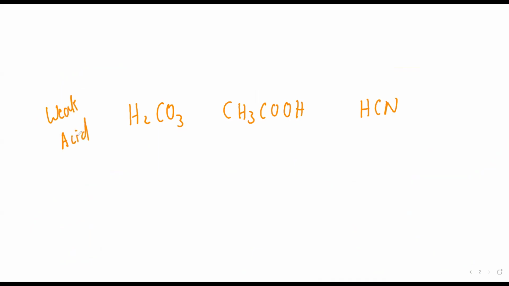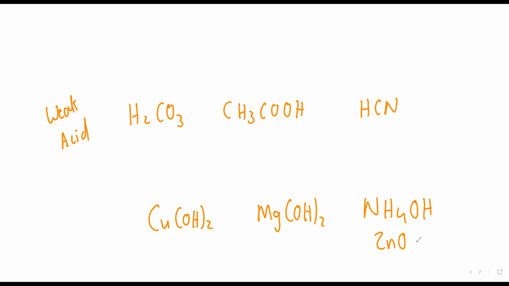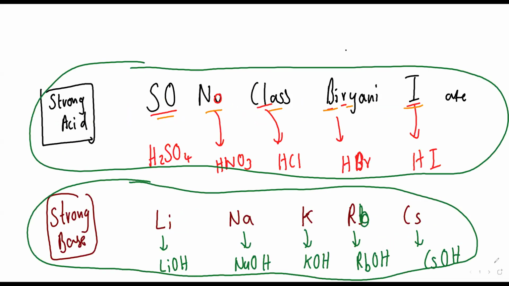Okay. Now I'm writing here some bases: copper hydroxide, magnesium hydroxide, ammonium hydroxide, zinc hydroxide. Now tell me, does this have this Lina ke RBCs in them? No, na beta.